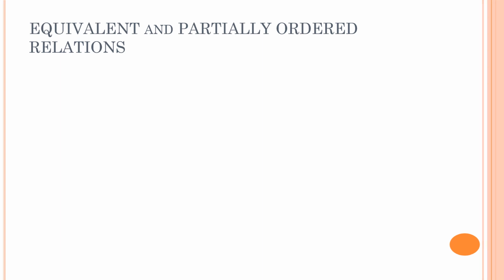And antisymmetric relation means for an A comma B pair, a B comma A pair can exist only if A is equal to B. And transitivity means if A is related to B and B is related to C, then A should be related to C. Right? A related to B and B related to C implies that A is related to C.